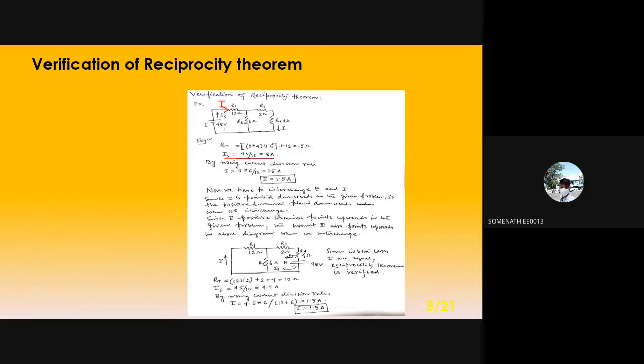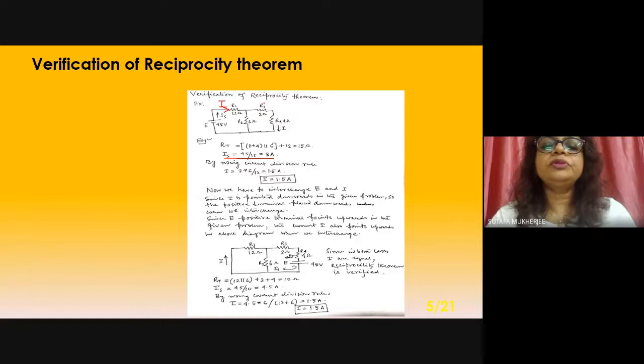Firstly, that 12 ohm, I am taking this second loop, then 6 and 2 plus 4, that is 6, and 6 and 6 are parallel. Plus 12, that is in series with this whole. And after paralleling these resistances, what will be the value?